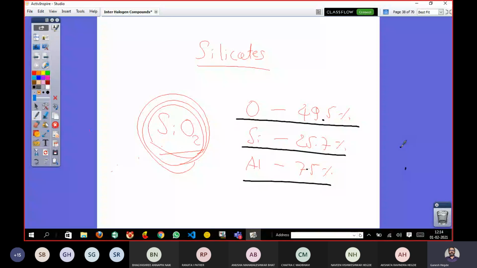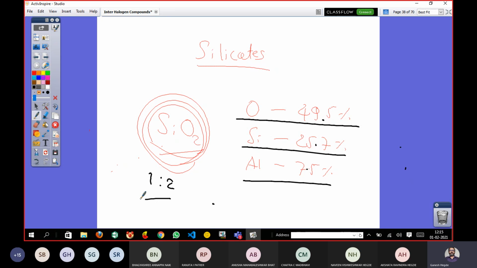Look at that. Oxygen is 49.5% and silicon is 25.7%. Right? And then aluminum is 7.5%. So what you can see, the majority is silicon and oxygen. And that too, if you just make out the composition, right? So it is almost silicon to oxygen in a 1:2 ratio, approximately, right?